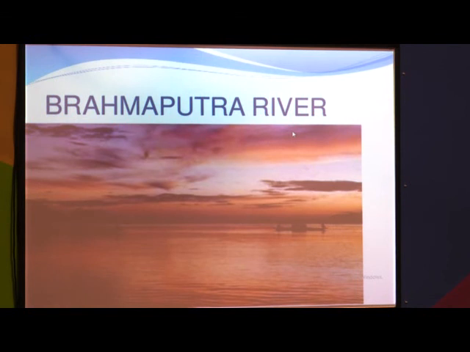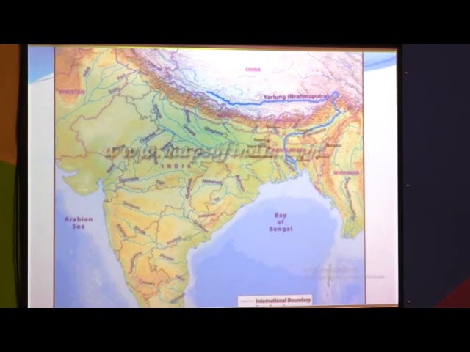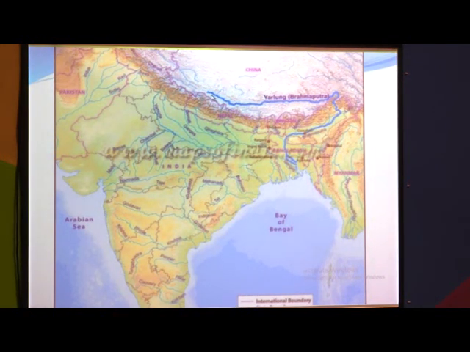Now the next largest river is the Brahmaputra river. Same, Brahmaputra also originated in the Tibet area. See here in China, and it is flowing in the eastern direction, and when it comes here near Namcha Barwa, it takes a U-turn and enters our India. If you see here, it's flowing in the Assam and Arunachal Pradesh area, and the Assam and Arunachal Pradesh area in our India is famous for rainfall. Heavy rainfall occurs in this Assam and Arunachal Pradesh area.